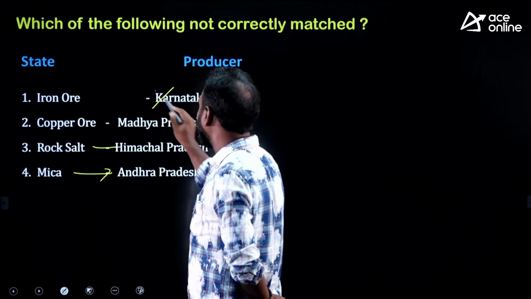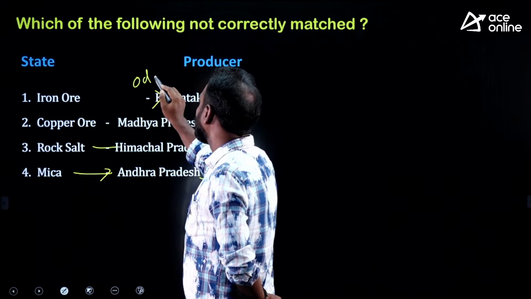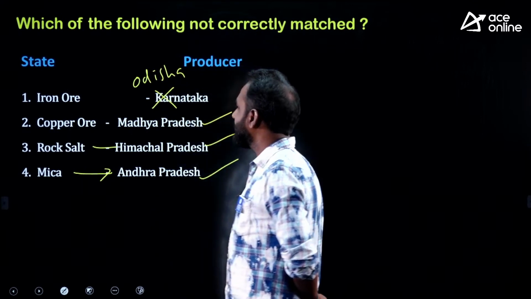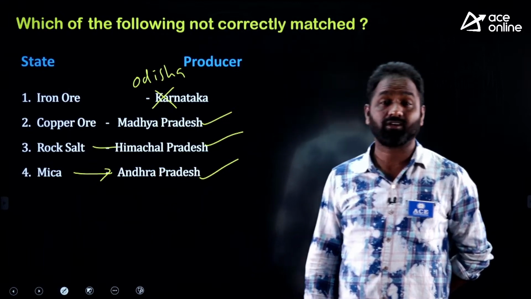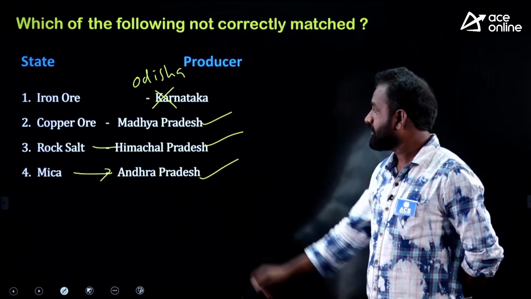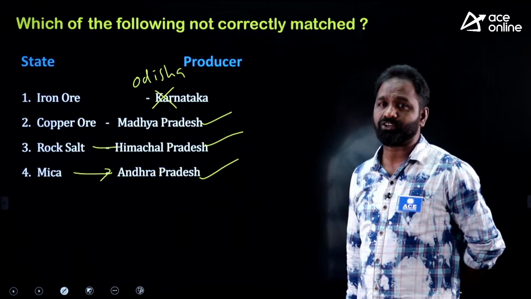Iron ore is not Karnataka, actually Odisha. The leading producer of iron ore is Odisha, not Karnataka. Is it clear to you? So this is the wrongly mentioned one.